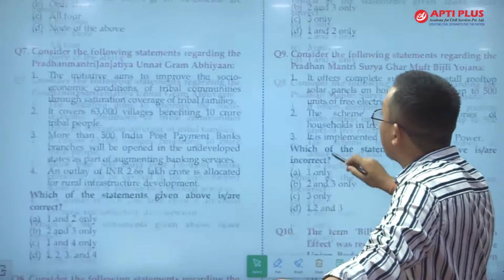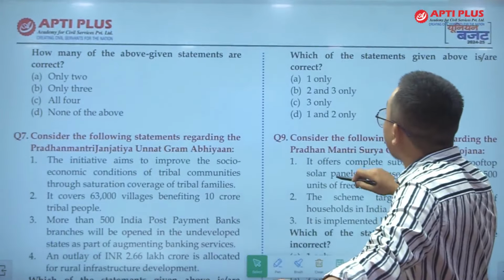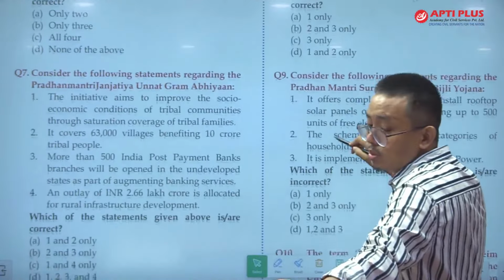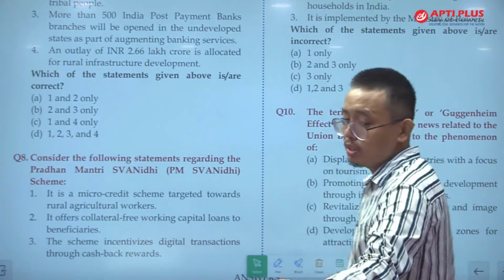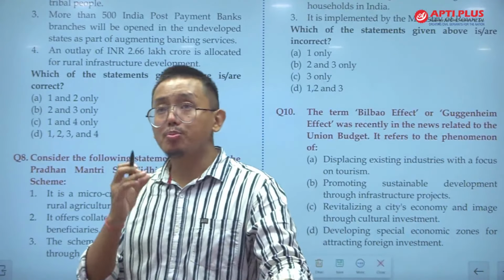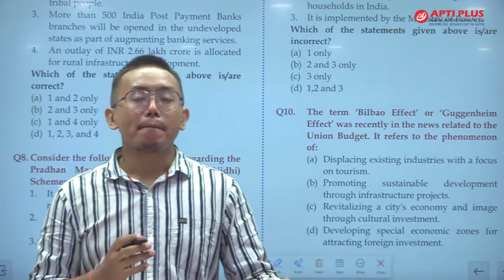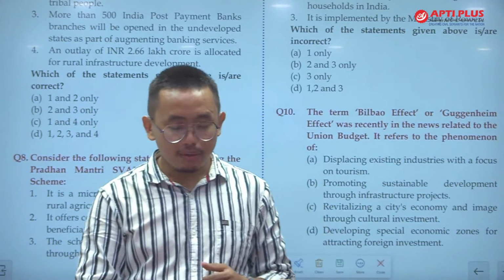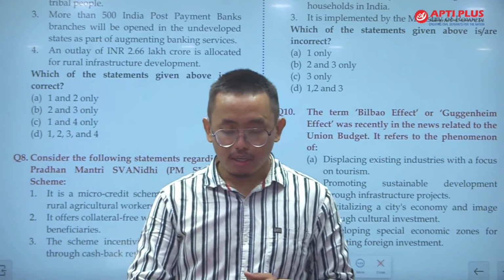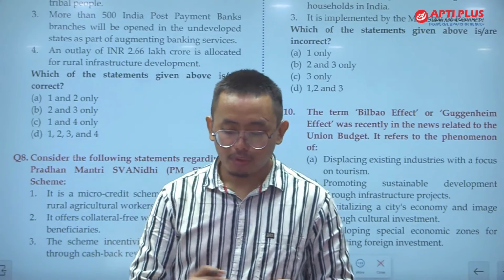So statements 2 and 3 are correct. So let us understand about this scheme. 2 and 3 is correct. Answer is B. So basically the प्रधानमंत्री स्वनिधि scheme is the scheme which provides incentives to the cart workers. There are basically street vendors. This is the scheme related to the street vendors.